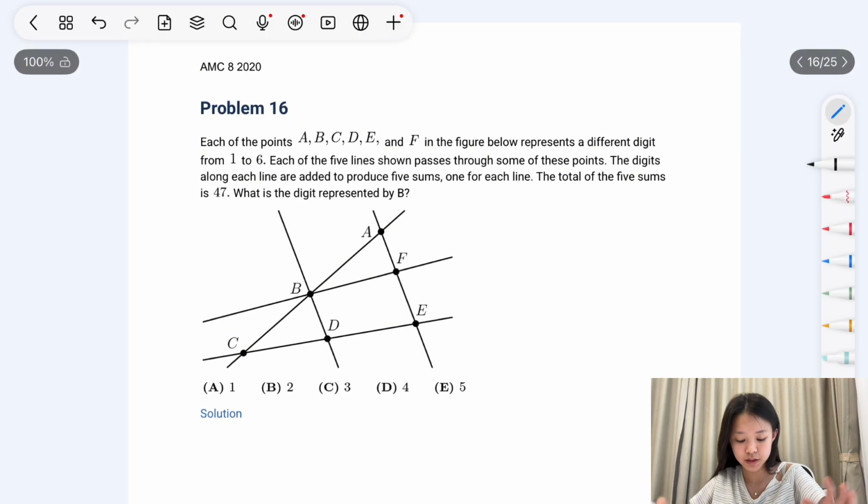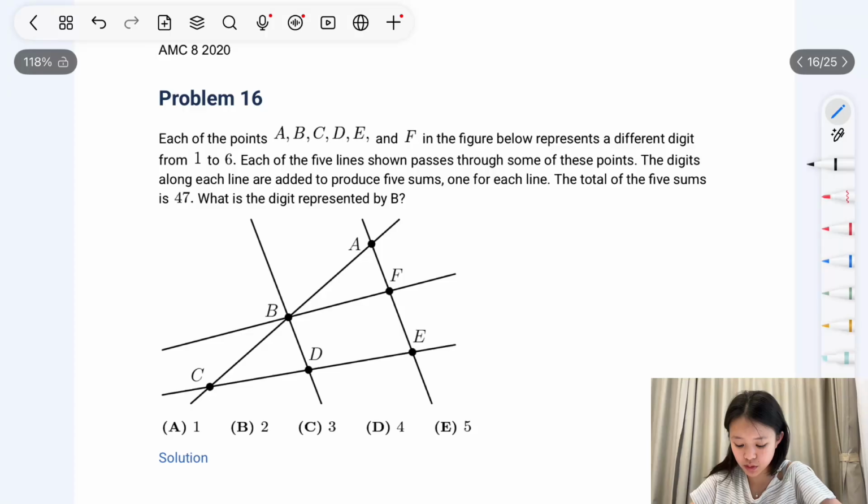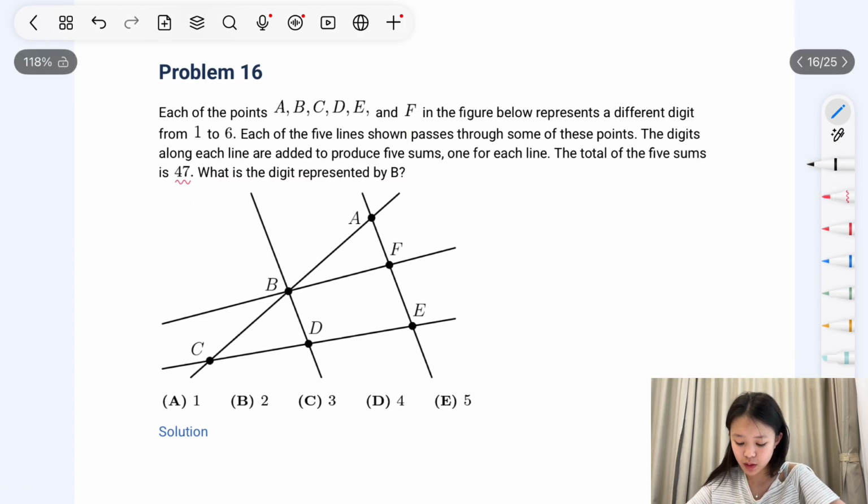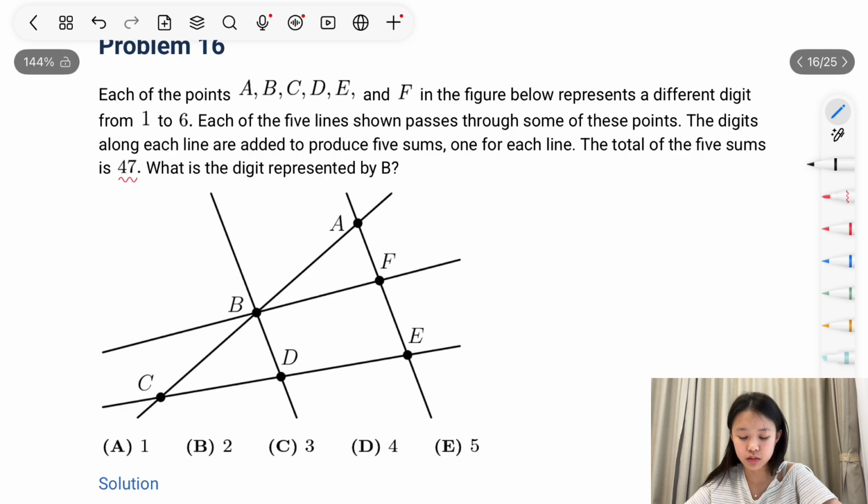Problem 16. Each of the points A, B, C, D, E, F in the figure below represents a different digit from 1 to 6. Each of the 5 lines shown passes through some of these points, and the digits along each line are added to produce 5 sums, 1 for each line. The total of the 5 sums is 47. What digit represents B? So for this problem, what you need to do is add up all of the lines and find out how many of each number is added up to produce 47. And then based on that, you can actually see a pattern.